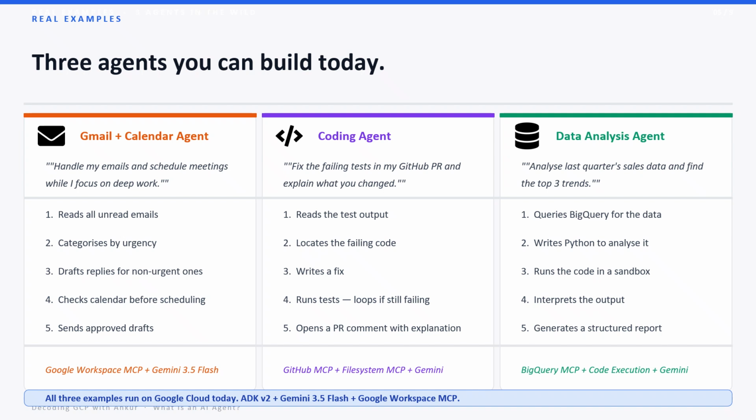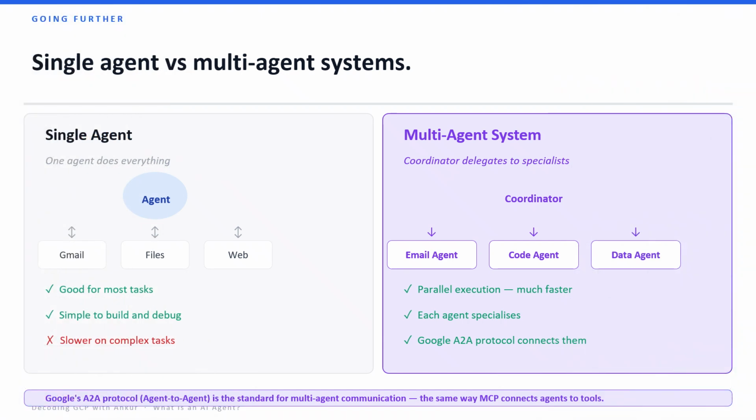Data analysis agent. You say, analyze last quarter sales and find the top 3 trends. The agent queries BigQuery, writes Python to analyze it, runs the code, and generates a structured report. 3 different tasks. Same loop. Same architecture.